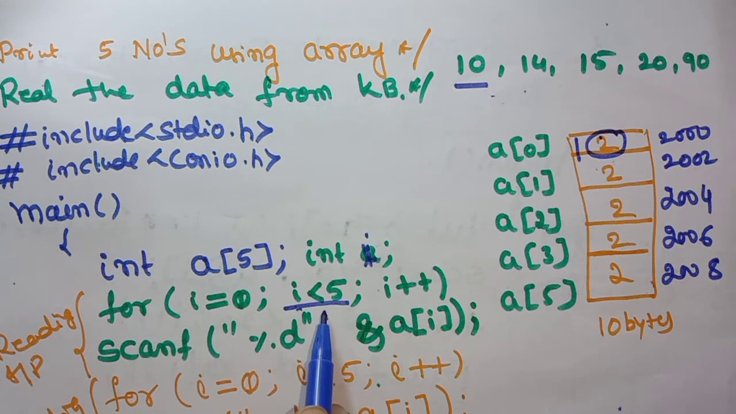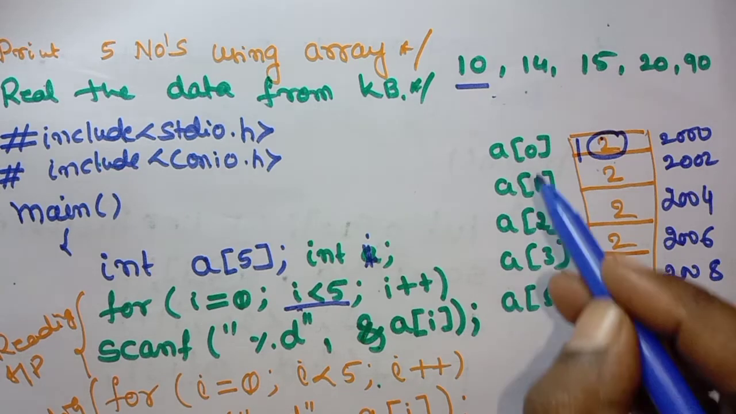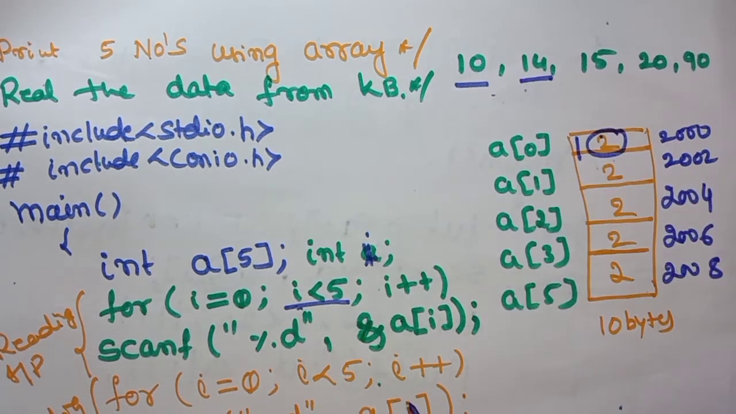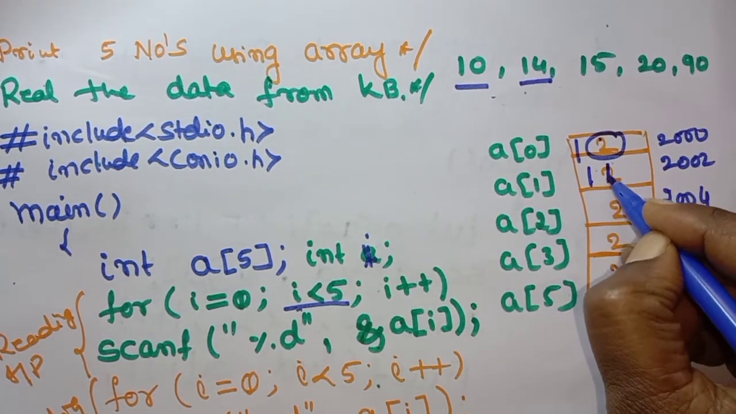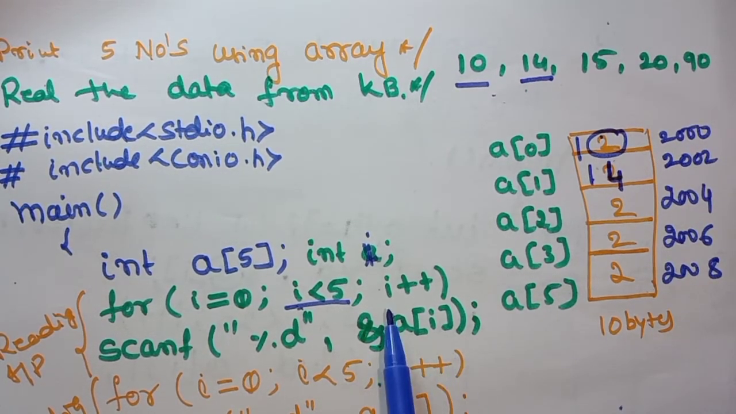Once again the condition is true, which means it is executing this scanf function. Ampersand a of 1, it is going to read a of 1. Then you are entering 14. So for a of 1, 14 is stored. Similarly, i is incremented.